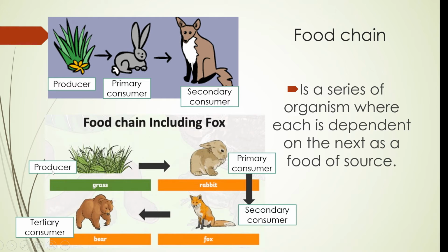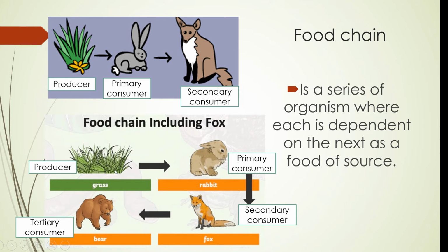Another food chain here. We have producer. The producer is still the grass, and the primary consumer is the rabbit. The rabbit eats grass, and the next, secondary consumer, is the fox. The fox eats rabbit, and the next one is the tertiary consumer. The bear eats the fox. Okay, they are connected.